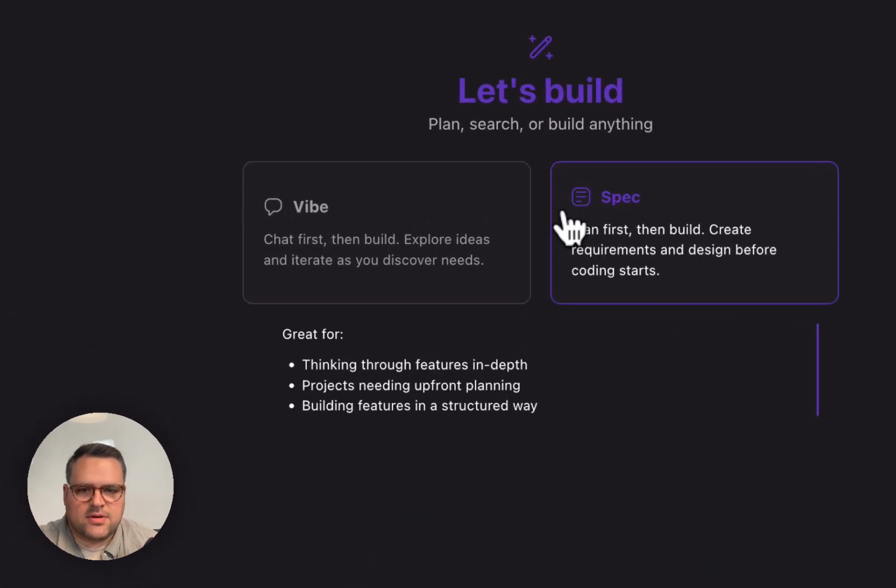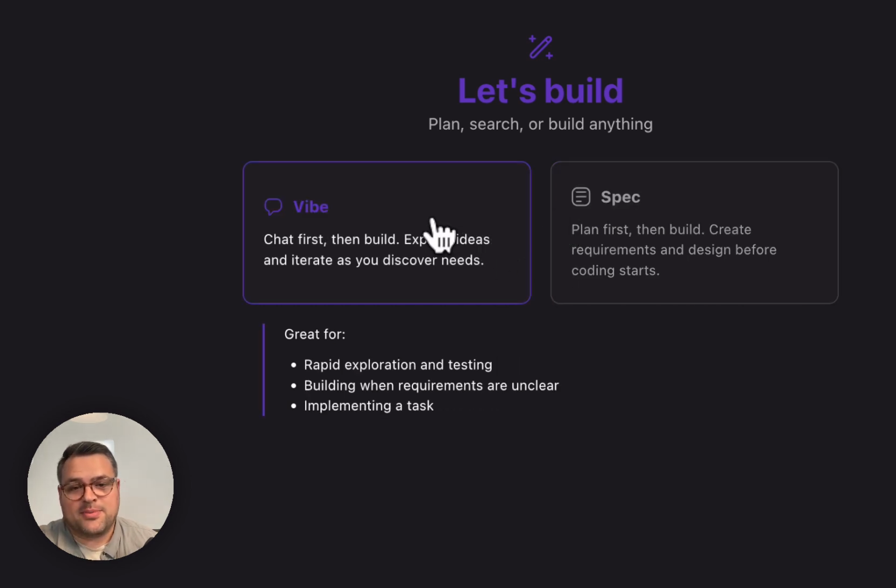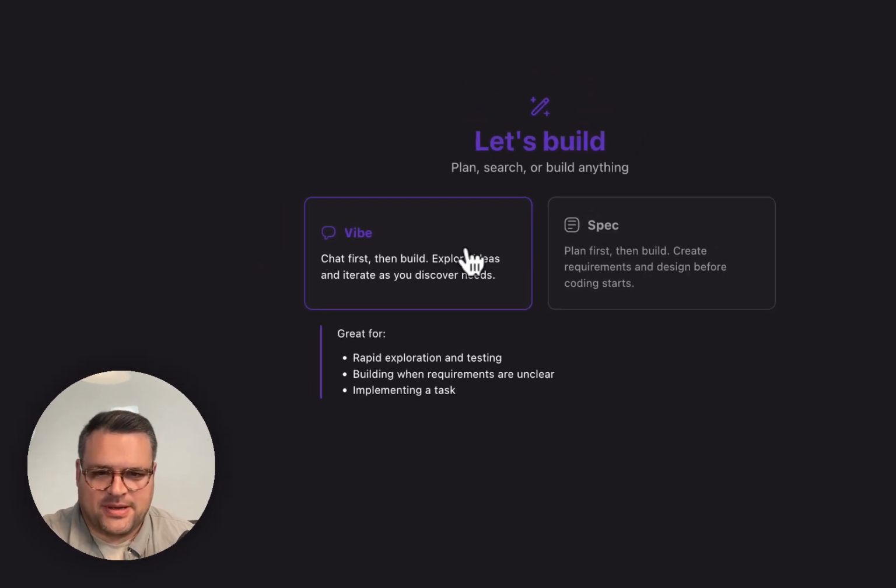Great for thinking through in-depth features, meeting planning, building features in a structured way. Folks, if you know me, you know that is not my vibe. We are going to rapidly explore and test. We're going to build and implement tasks. This is the equivalent of F it, ship it. All right, let's go.